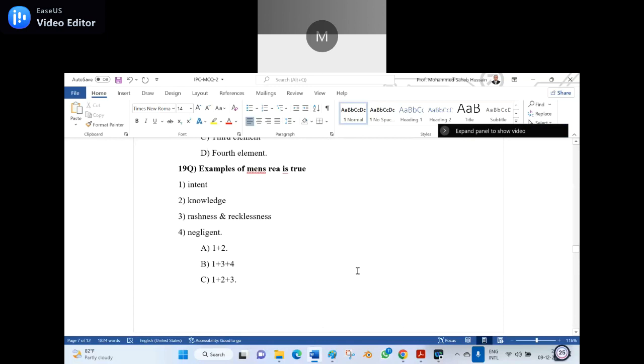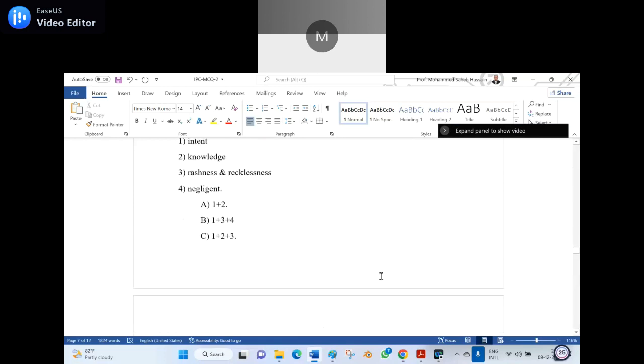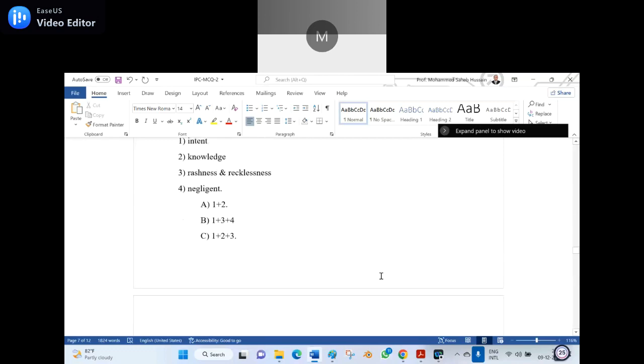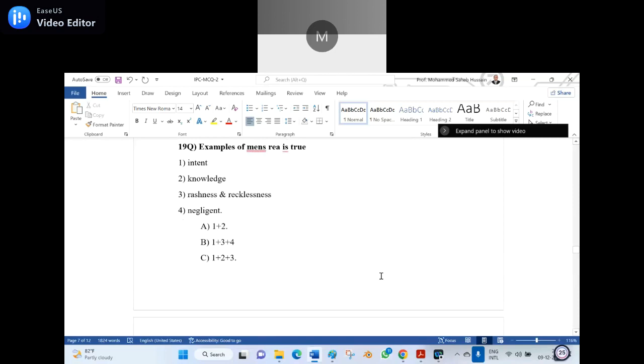Now, 19th question. Examples of mens rea: 1, intent. 2, knowledge. 3, rashness and recklessness. 4, negligence. Options: A, 1 plus 2. B, 1 plus 3 plus 4. C, 1 plus 2 plus 3. D, 1 plus 2 plus 3 plus 4. Which one is the appropriate answer? Option A, sir? Wrong.